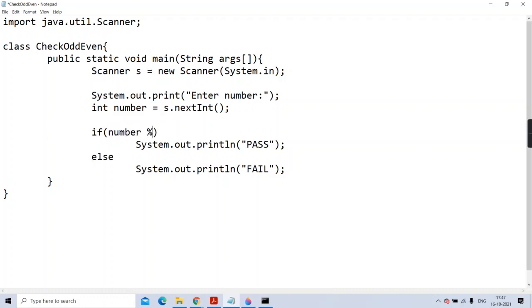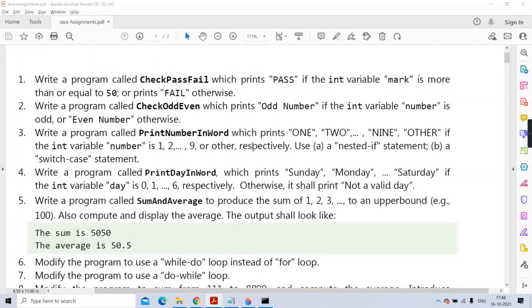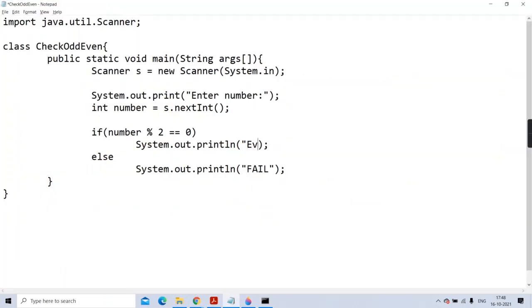number mod 2 double equal to 0. The number you are going to divide by 2, and whatever remainder comes, that remainder you are comparing with 0. When you divide by 2, the remainder is going to be either 0 or 1. Isn't it? So if it is 0, 0 equal to 0 is true, it will print even. So here it should be even number, and here the output should be odd number.